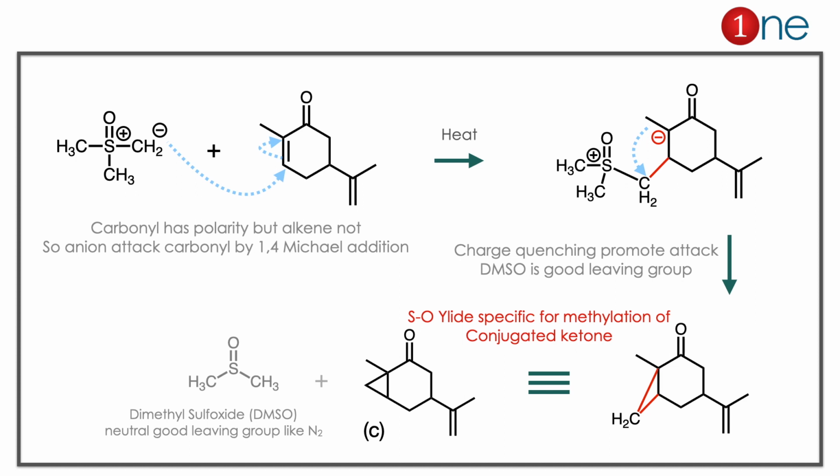You have a selective methylene carbon. Here you have learned a very important thing. The sulfoxonium halide is specific for methylenation of conjugated ketones. Only the double bond in conjugation gets methylated.